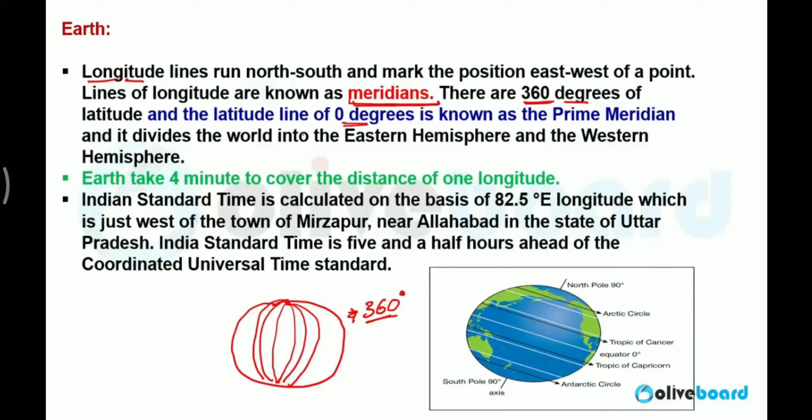Zero degree prime meridian line divides the Earth. It divides the earth surface into eastern and western hemisphere.